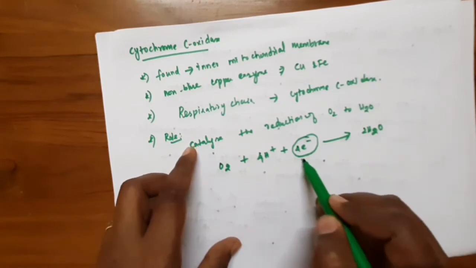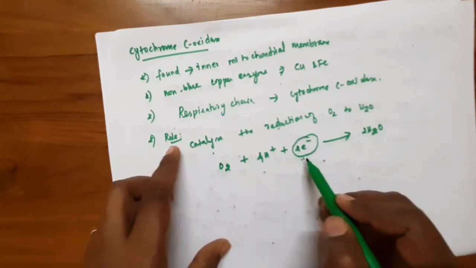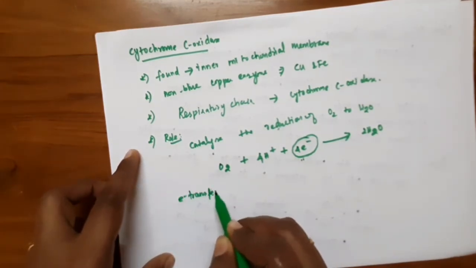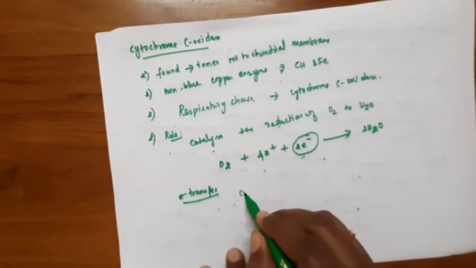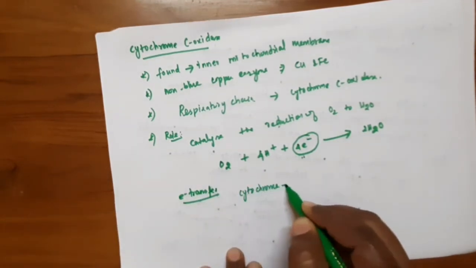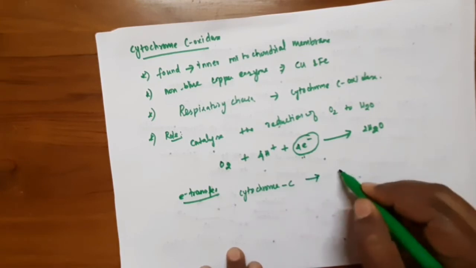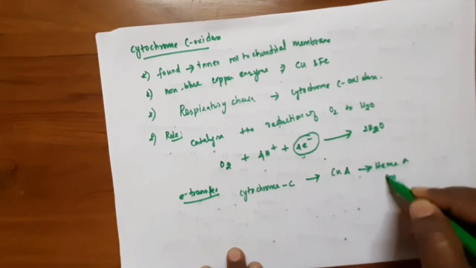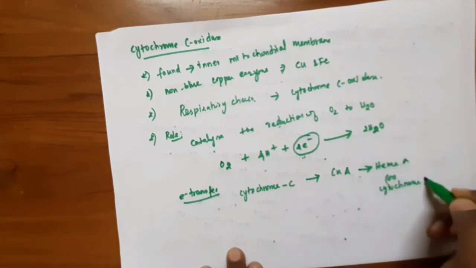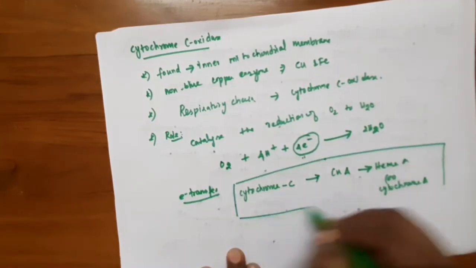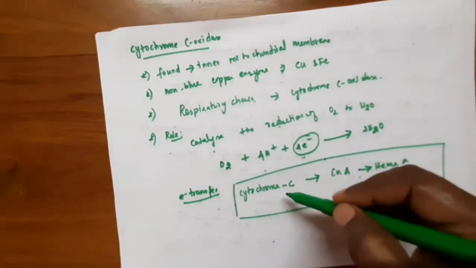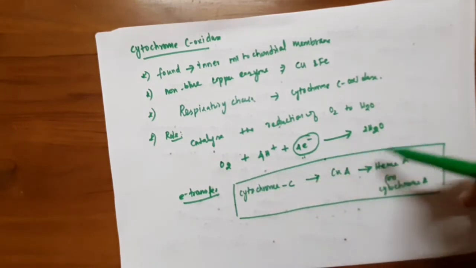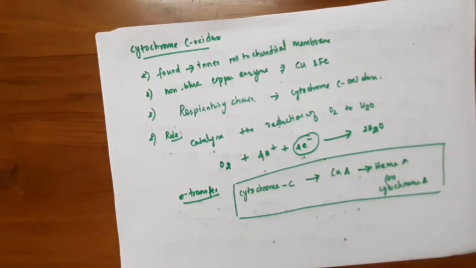The source of these four electrons is the enzyme. The electron transfer happens from cytochrome C to copper A and heme A, or cytochrome A. Finally the electrons are taken by oxygen, which converts it to water.